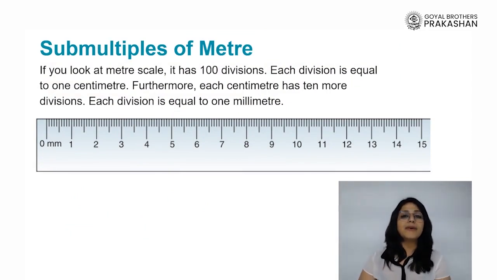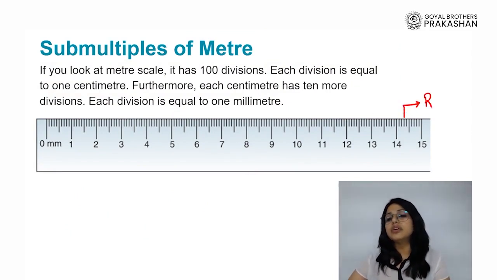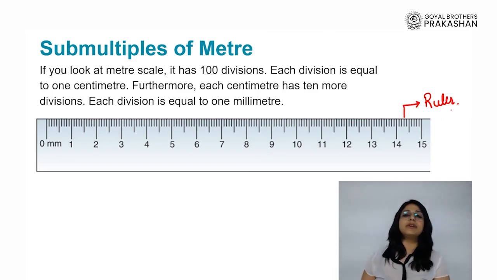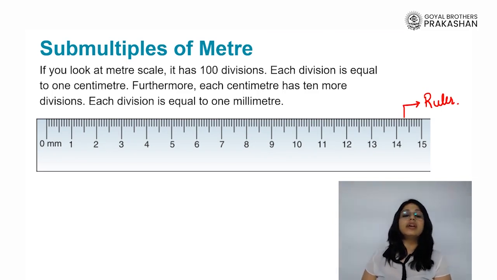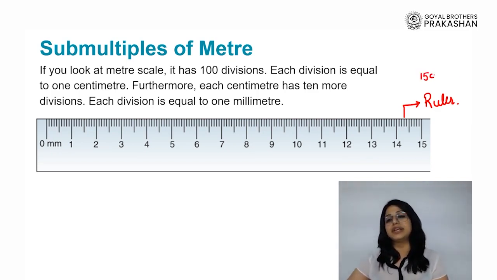Now let's talk about this very interesting thing that we all own. What is this? This is a ruler, and all of us definitely have a ruler in our geometry boxes. So when we talk about measuring lengths with the ruler, the ruler found in our geometry boxes has a total length of around 15 centimeters.